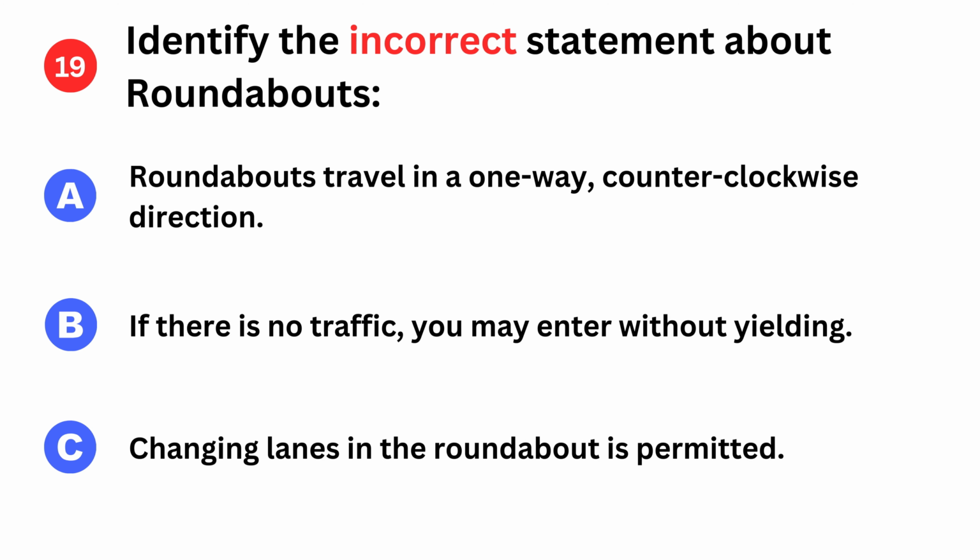Identify the incorrect statement about roundabouts. A. Roundabouts travel in a one-way, counterclockwise direction. B. If there is no traffic, you may enter without yielding. C. Changing lanes in the roundabout is permitted.